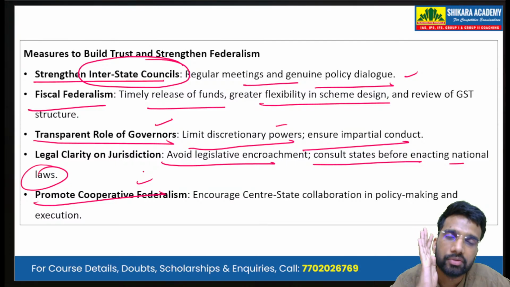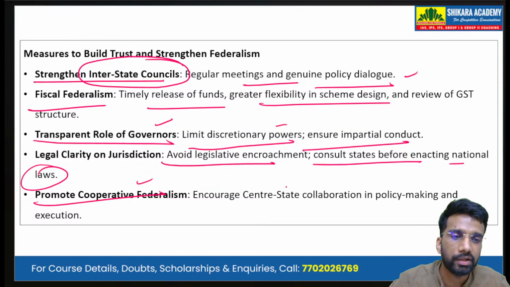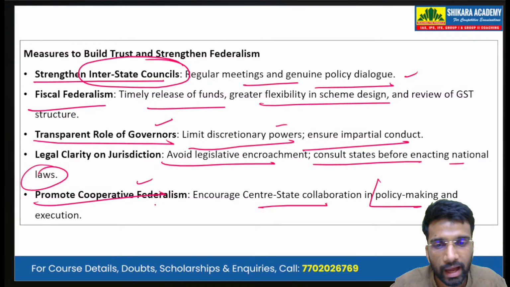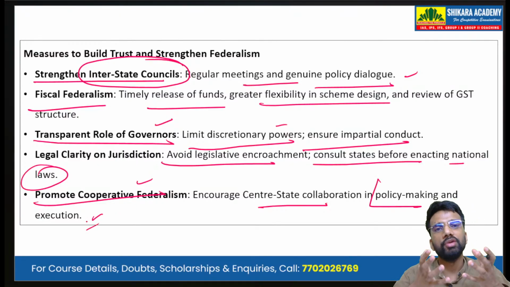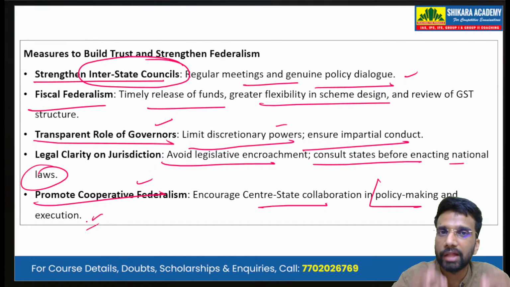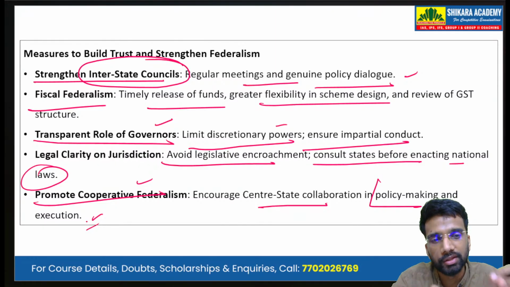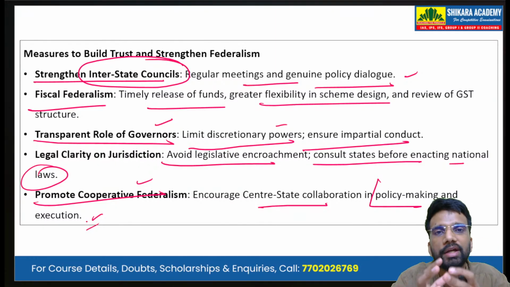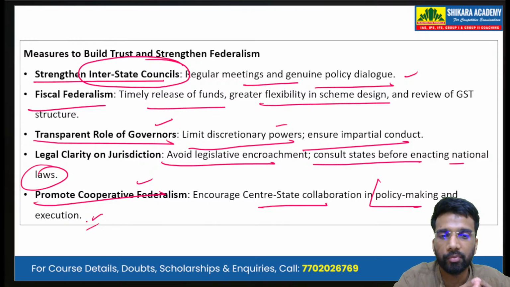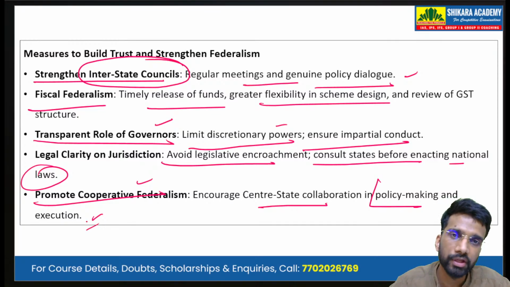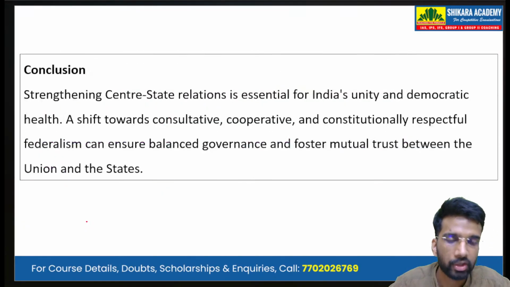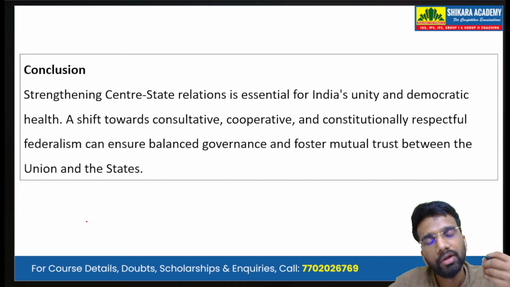It encourages central-state collaboration in policy making as well as execution. So even at the policy formulation stage as well as the policy execution stage, there should be a collaboration between the center as well as the state governments. This is the cooperative federalism which will eventually improve the trust and the federalism in the country.